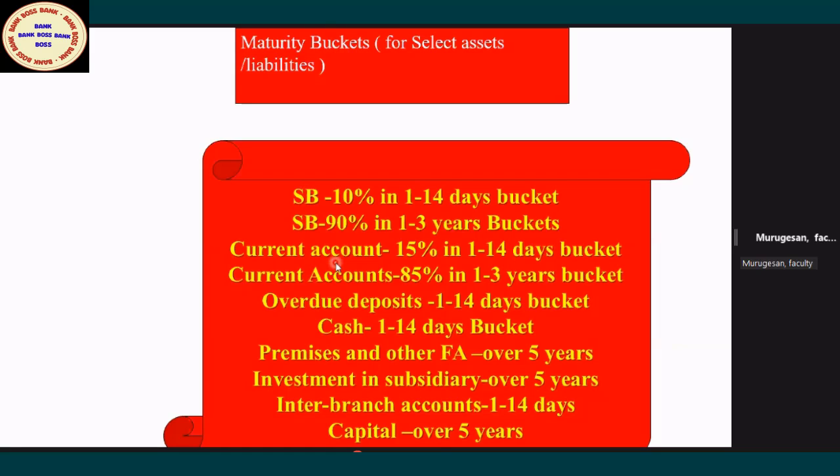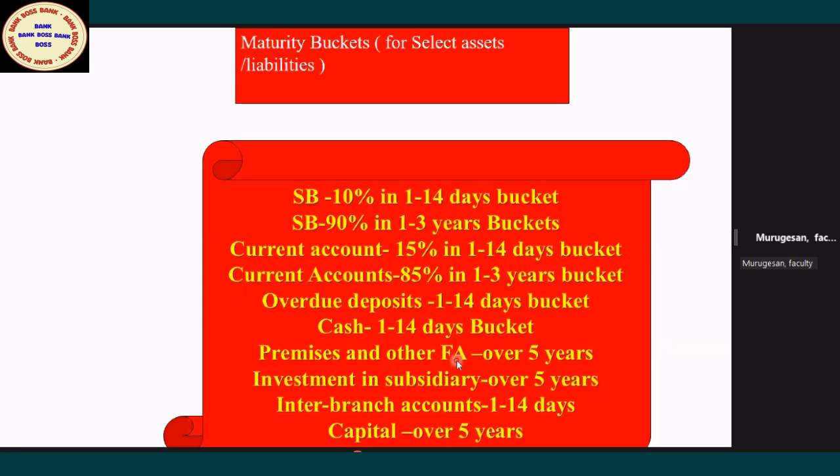Current account, inflow or outflow? Outflow. Yes, OD deposit, expected inflow or outflow? Outflow. And cash, inflow. No, cash is not outflow. Cash is in your hand, it's an inflow. It is the asset side. Whatever is on the asset side, inflow. So cash is 1 to 14 days, you have to group it.